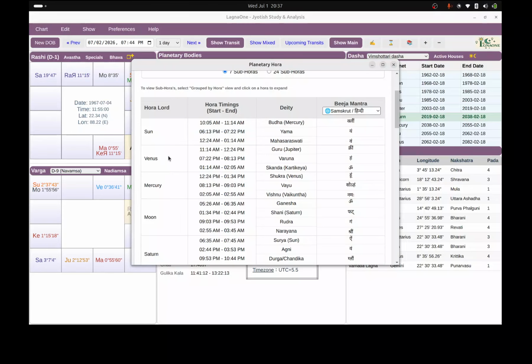The reason for sorting by planets is that the activity that you want to do, you want to choose the Hora for that. So you can accordingly do it here.